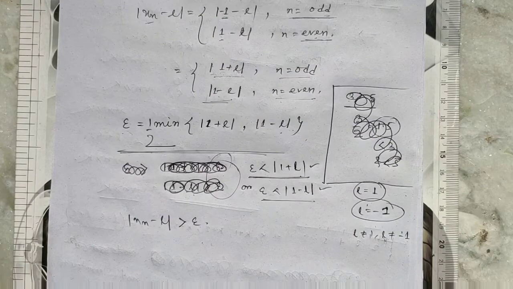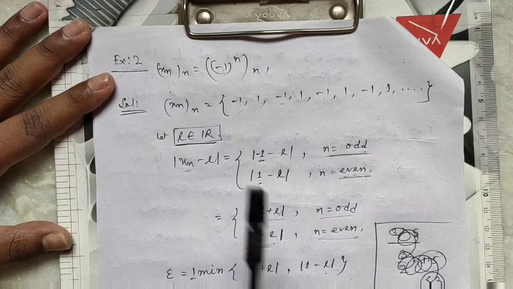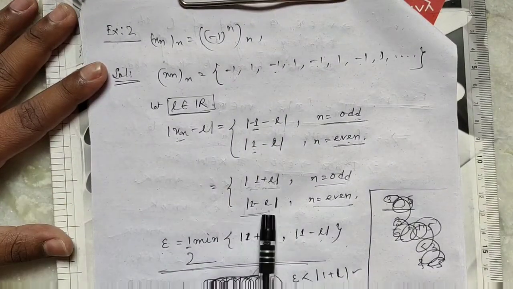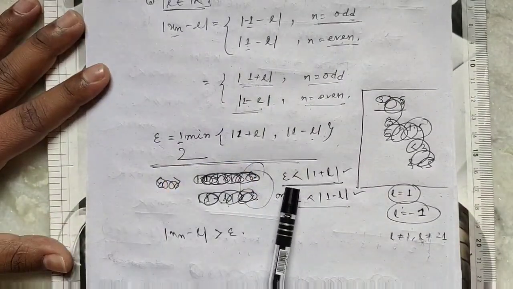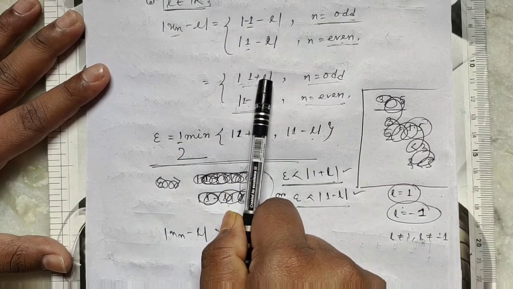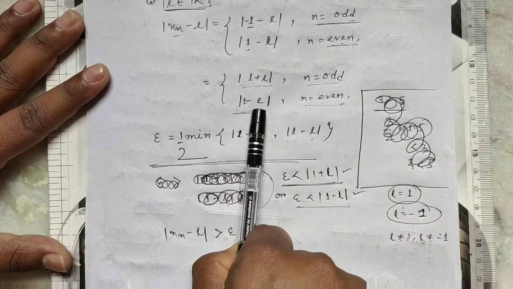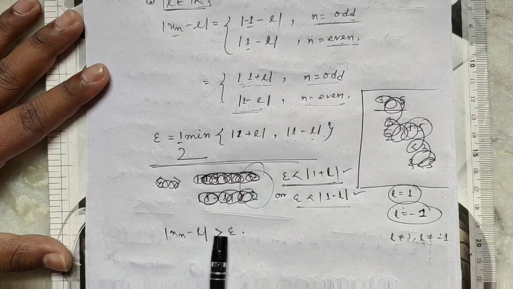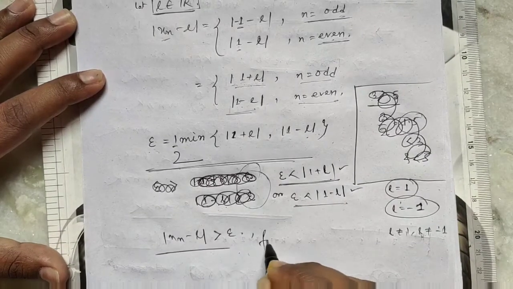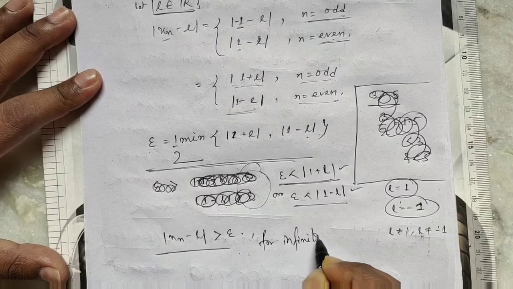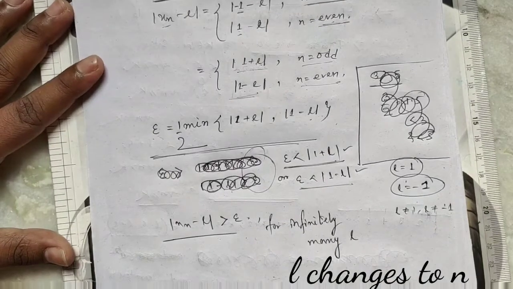So we have mod of xn minus L is either this or this. So we can write mod of xn minus L is greater than epsilon, because for every L, either this is greater than epsilon or this is greater than epsilon, for infinitely many n.